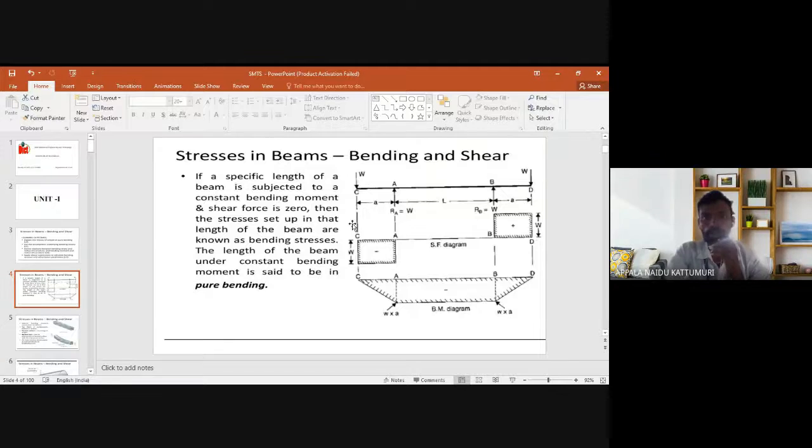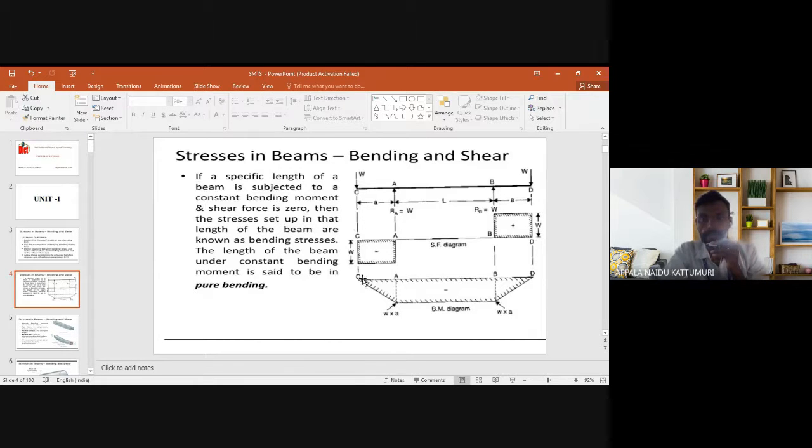About pure bending. First of all, what is meant by pure bending? If a specific length of a beam is subjected to a constant bending moment and the shear force is zero, then the stresses set up in that length of the beam are known as bending stresses. And the length of the beam under constant bending moment is said to be in pure bending.